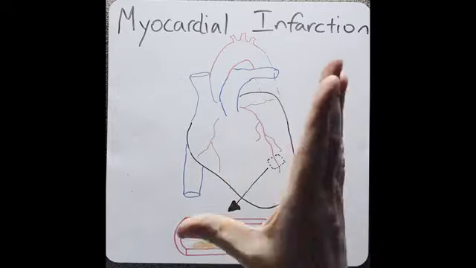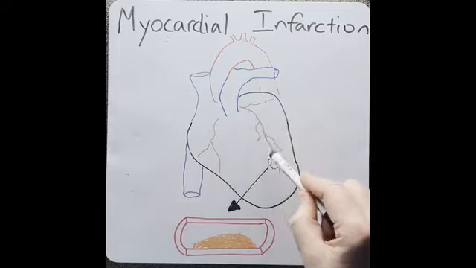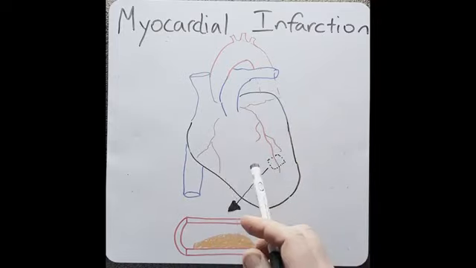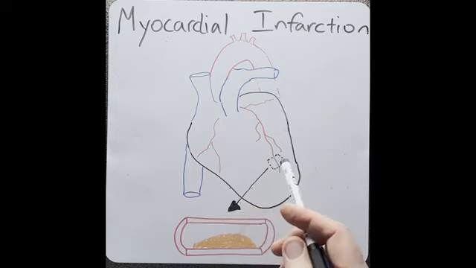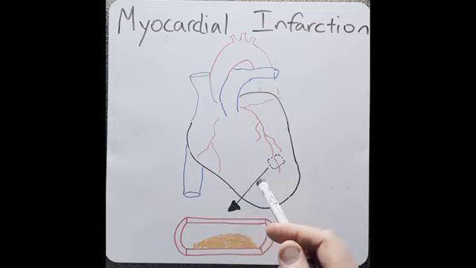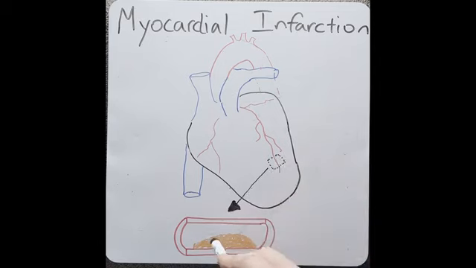So the heart's main job is to pump blood around the body, but it needs to pump blood to itself via these coronary arteries. When there's a reduction in blood flow through these coronary arteries, this is termed coronary artery disease or ischemic heart disease. Now, the most common cause of ischemic heart disease is when a fatty fibrous plaque starts to build up. So let's zoom in here on this vessel to have a look.